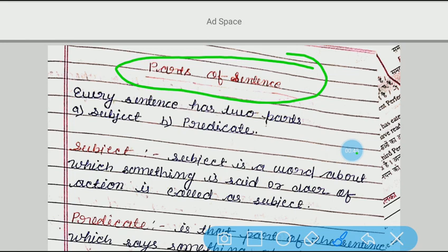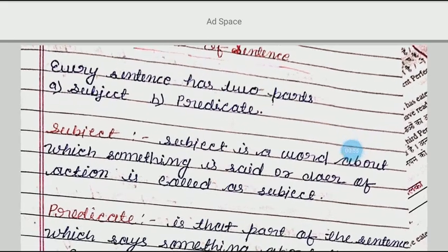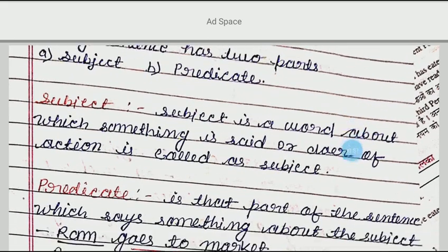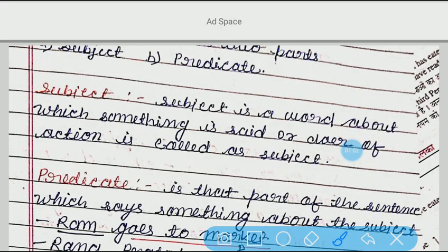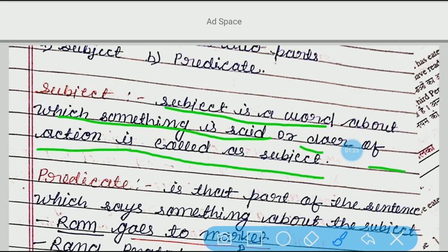Every sentence has two parts that you can see here. The first one is subject and the second one is predicate. Now we shall understand what is the meaning of subject and what is the meaning of predicate. If you listen carefully, then definitely you will be able to understand it very well. So here the definition, we can say about the subject that subject is a word about which something is said, or in short we can say that doer of action is called as subject.